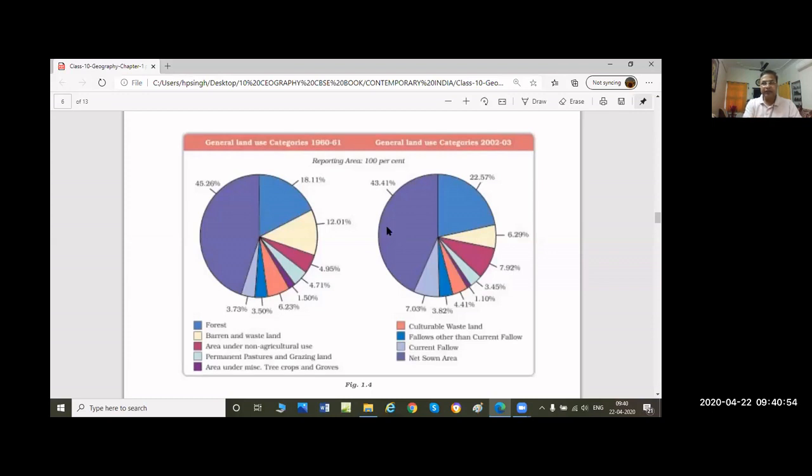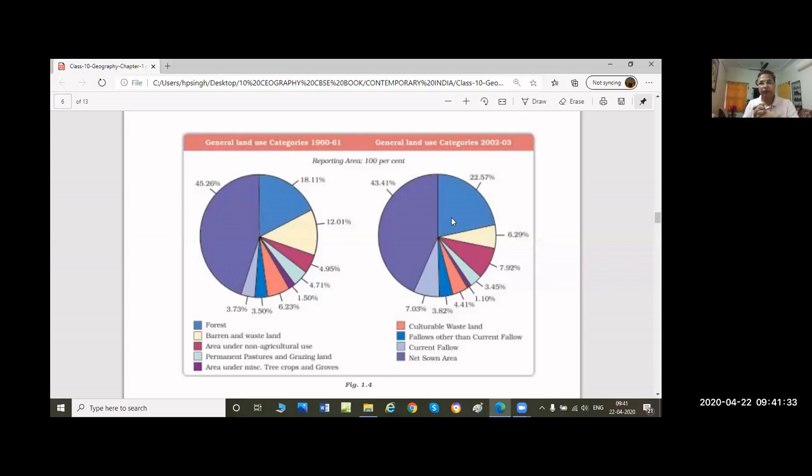Next, second, let's go. You see, in 1960, it is 18.11%. And this land also, this part is increased from 18.11% to 22.57%. What is this? If we move south downwards, it is forest. The forest land in 1960-61 was 18.11%. But in 2002, forest land increased.